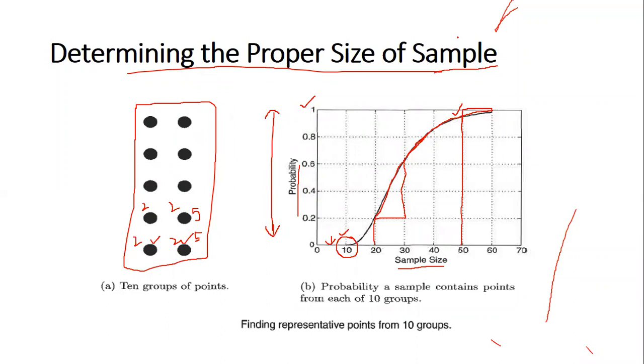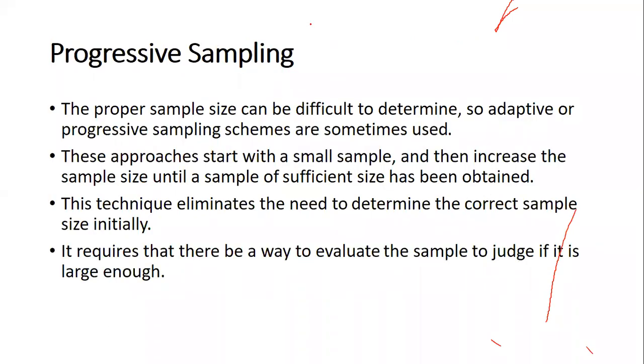When we are doing data mining techniques, now we'll move on to the third sampling, which is progressive sampling. So this is what we have done in the previous example. Progressive sampling, step by step. The proper sample size can be very difficult to determine.